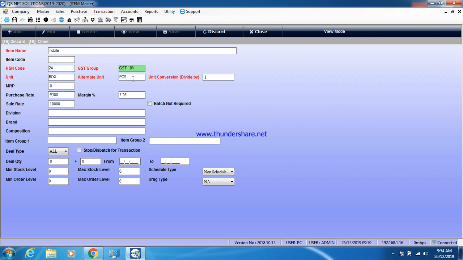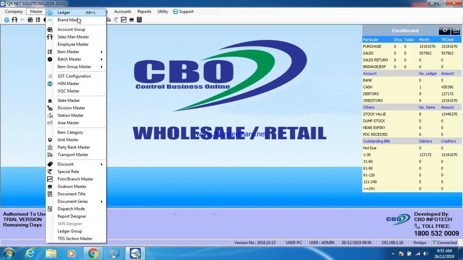Here I mention pieces and unit conversion, because here is a mention of the relation between the units and alternate units. It is a conversion by one. If you want to give an MRP, then purchase rate, sales rate and margin. If you want batch number, batch wise billing, then you can mark it here. And if you want to give a division, brand, composition and other details, you can mention them here. Then save, then close.